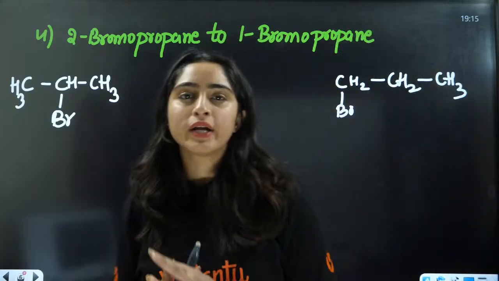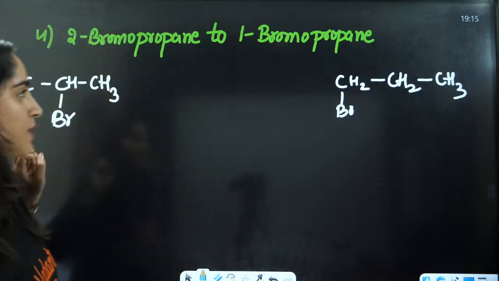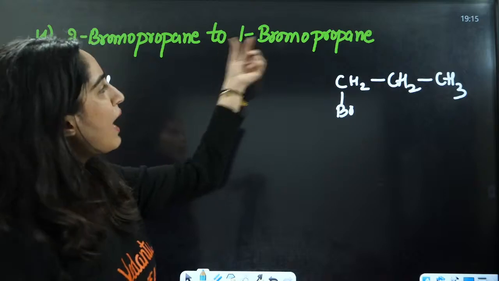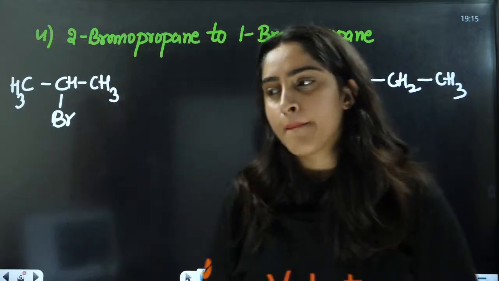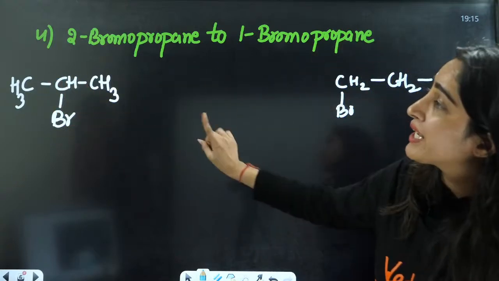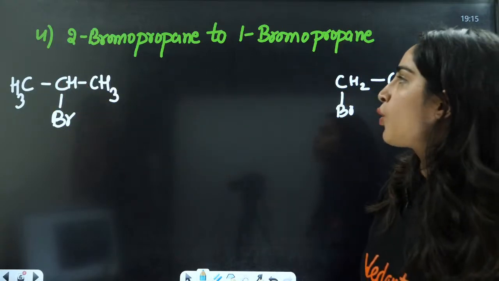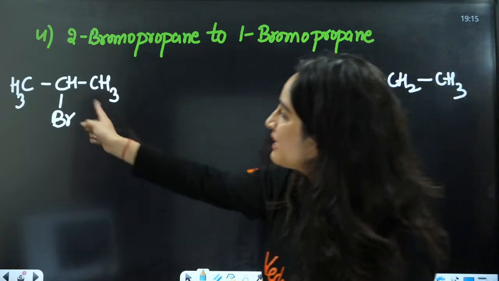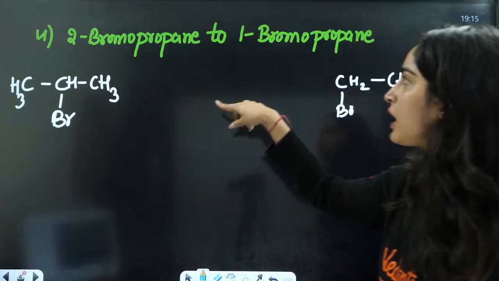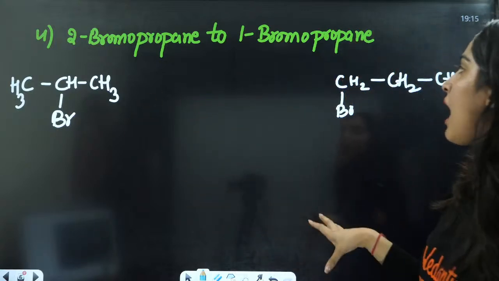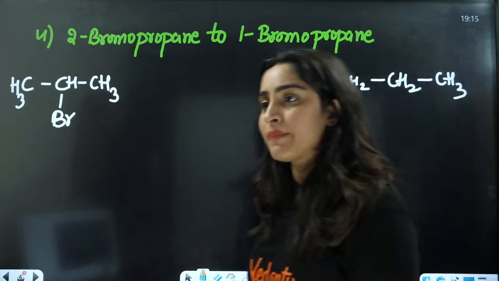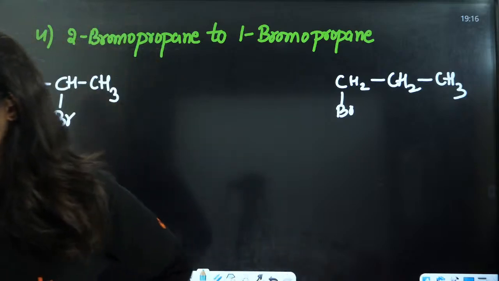Now, this is a 2 to 3 step conversion. We can directly add something and convert it into 1-bromopropane. Firstly, we can convert it into alkene. Then we can convert it into 1-bromo. We can do the dehydrohalogenation here, and after that we can add the HBr by anti-Markovnikov rule, right?